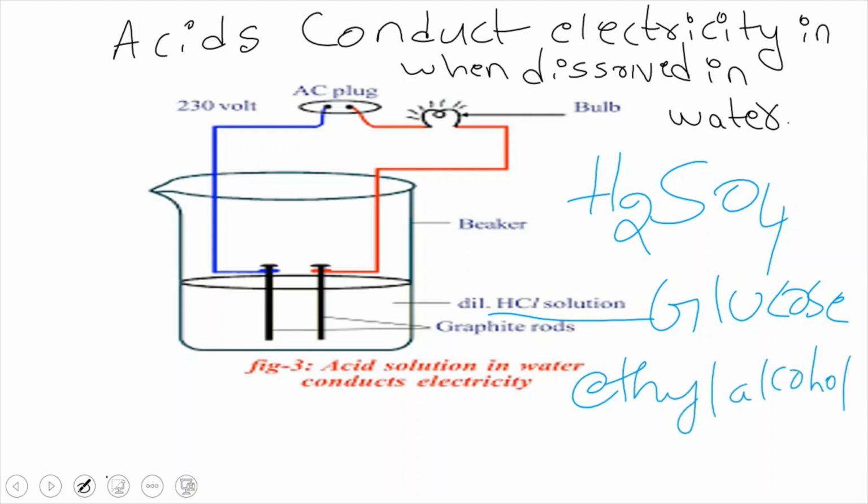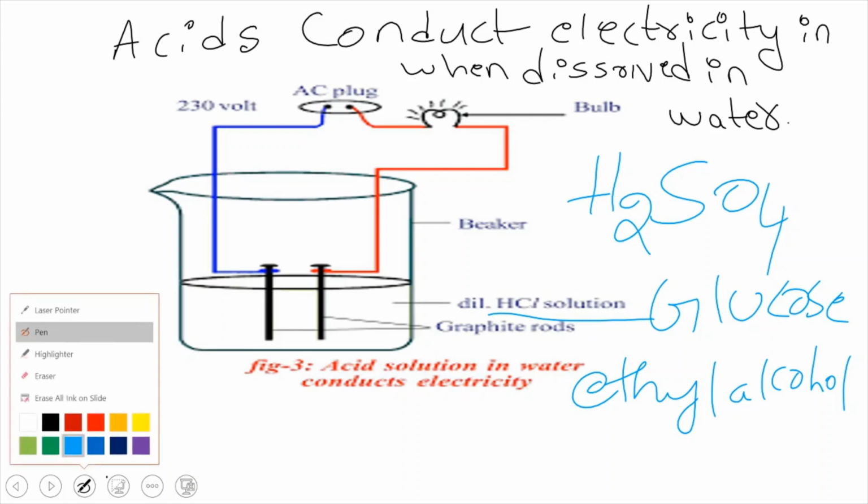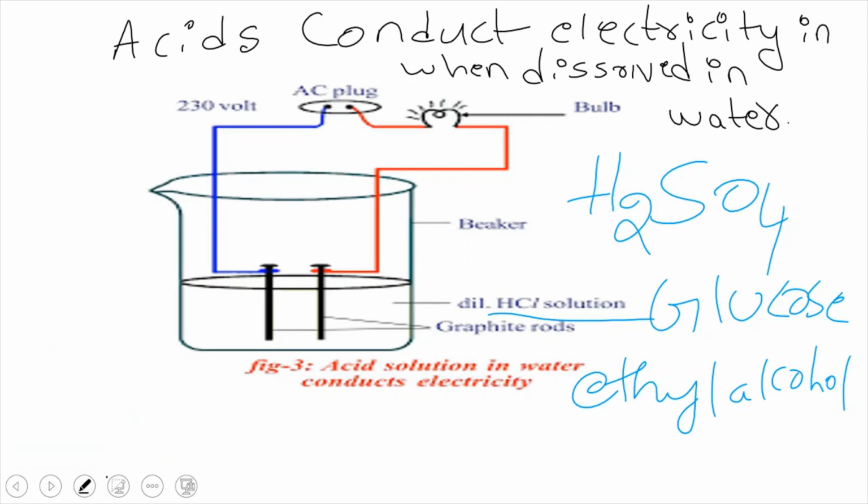So the 4 solutions I have taken and conducted the same activity for 4 times, and I observed that the bulb will glow only when hydrochloric acid and sulfuric acid was used. The bulb do not glow if glucose solution or ethyl alcohol solution is used, showing that acids when dissolved in water can conduct electricity.